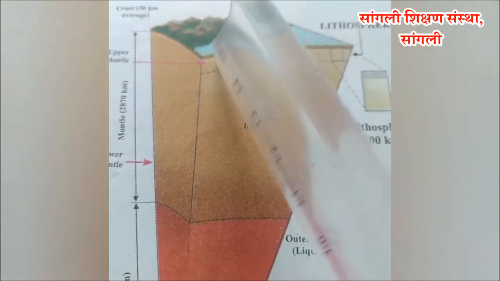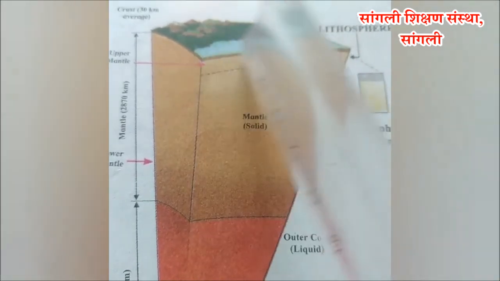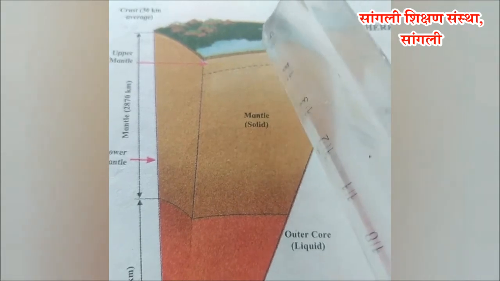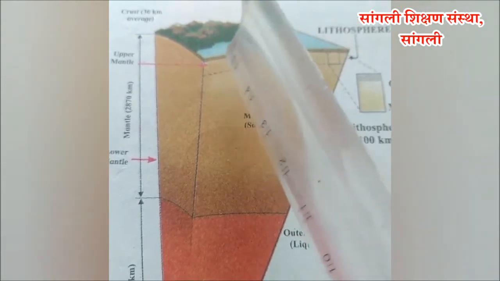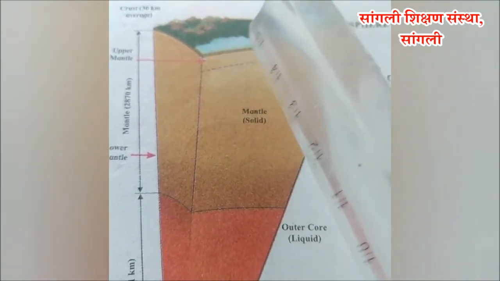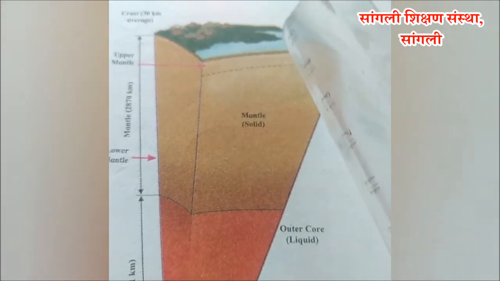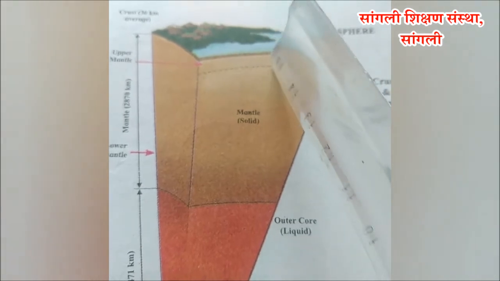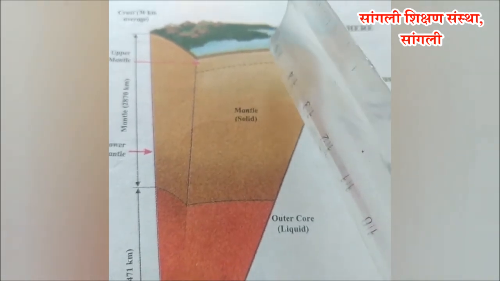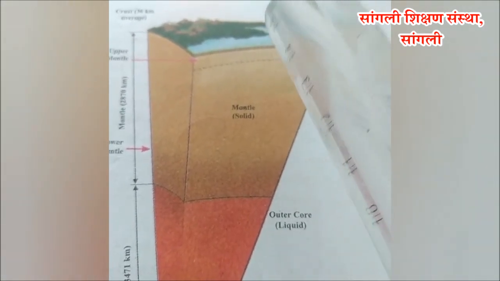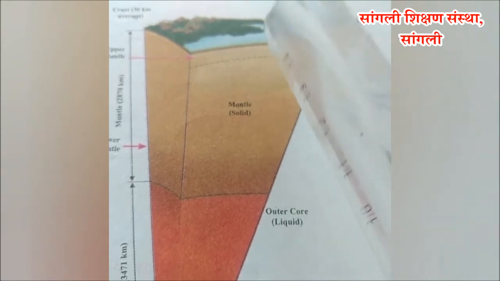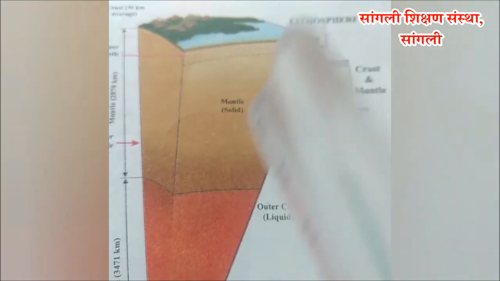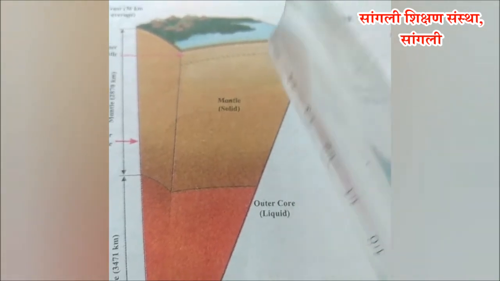Study about oceanic crust. This is the second layer of the earth crust. It is made up of silica and magnesium. It was earlier called Sima. This layer is approximately 7 to 10 km thick. The density of this layer is 2.9 gram per cubic centimeter to 3.3 gram per cubic centimeter. In this layer, basalt and gabbro rocks are mainly found.